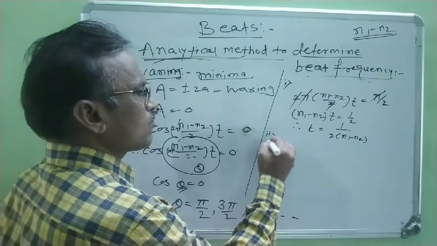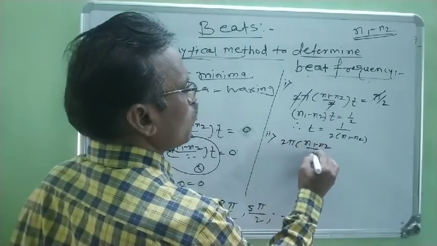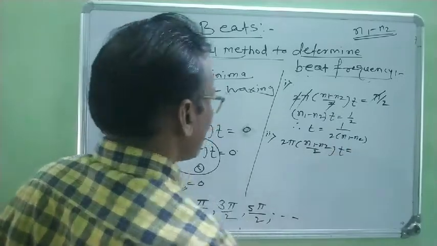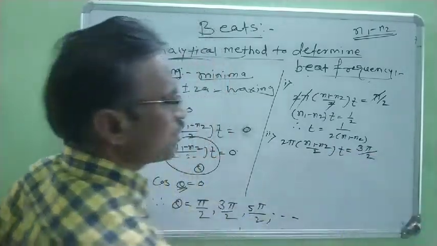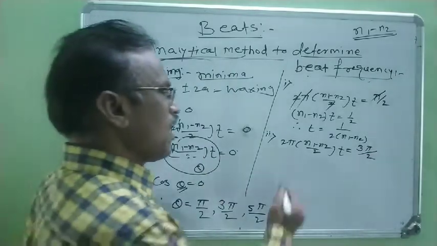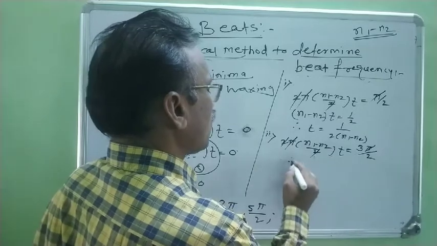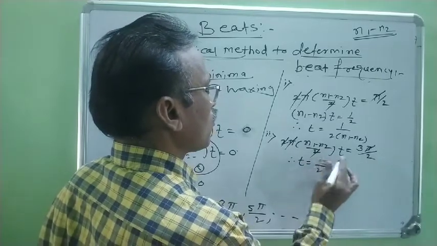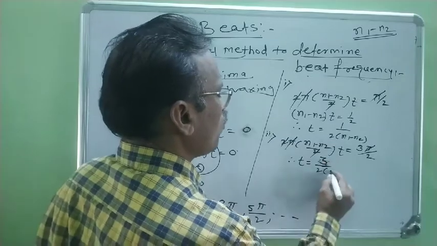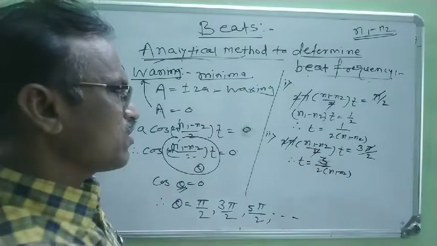Second waning. Now again 2π(n1 − n2)/2 × t is equal to, the second angle is 3π/2. Again this π gets cancelled, 2 gets cancelled. Therefore t is equal to 3 upon 2(n1 − n2). This is the second time interval.